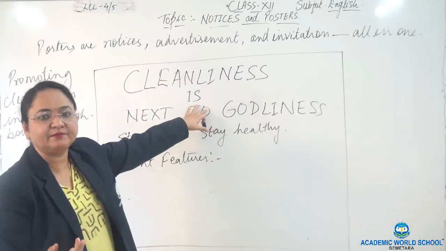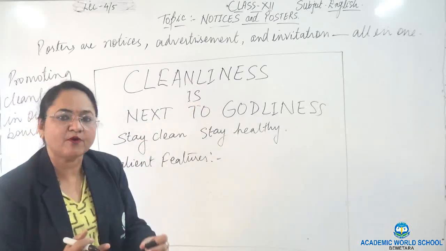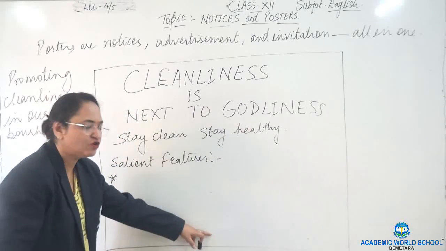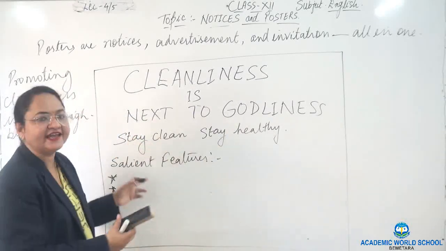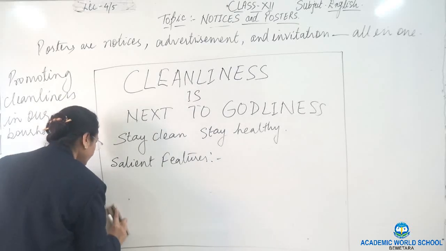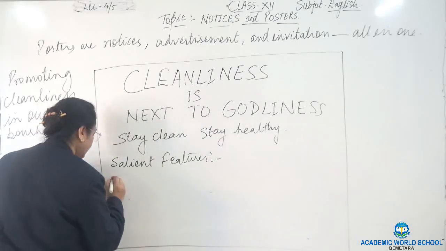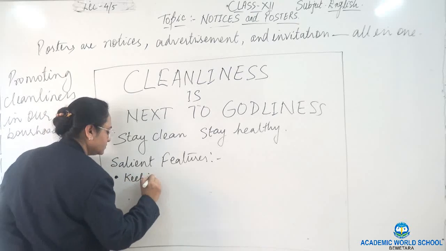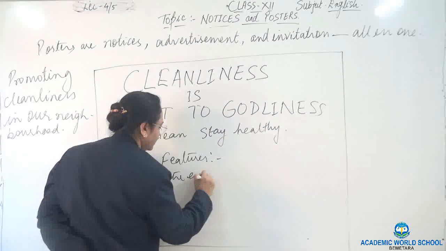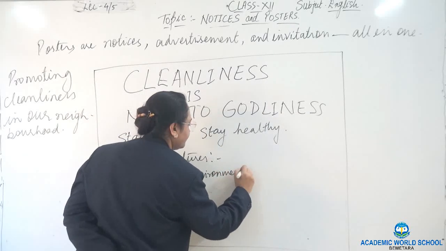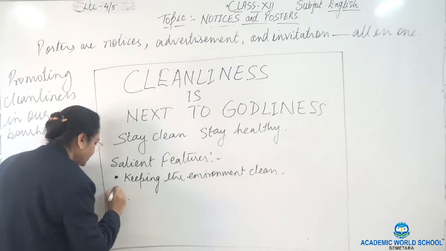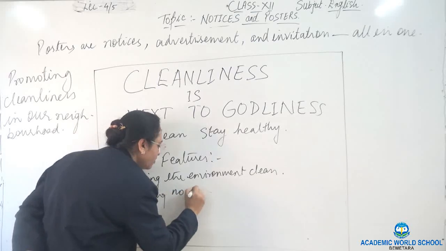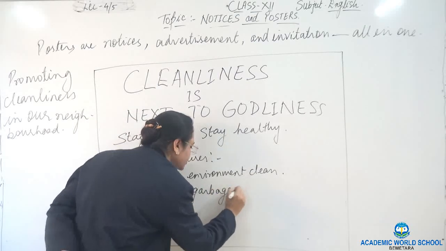This is just making it attractive. What are my main points and ideas that I will write down over here. Okay, and at the end I write issued by. So my salient features, I am writing it for a neighborhood society. Okay. So I will write here: Number 1, keeping the environment clean. Number 2, no littering, no garbage. Okay.